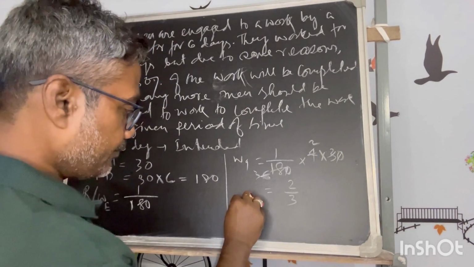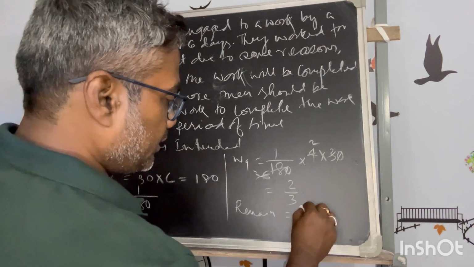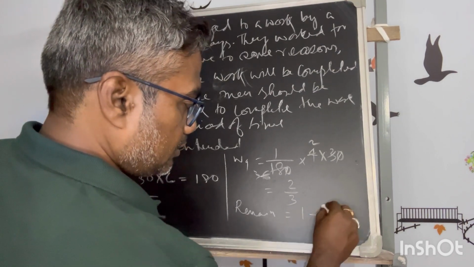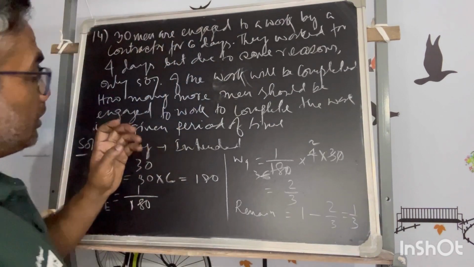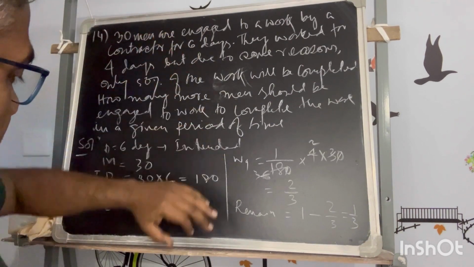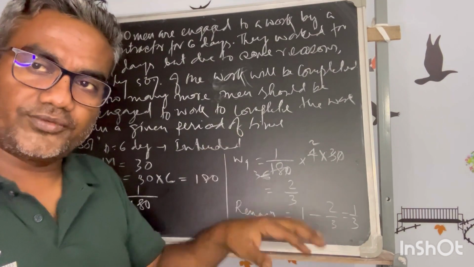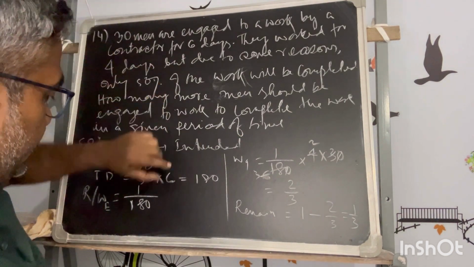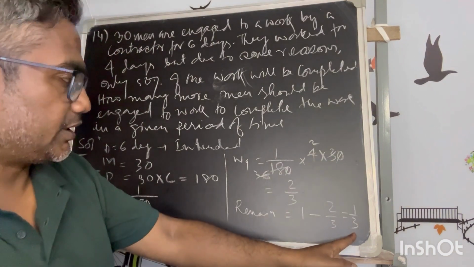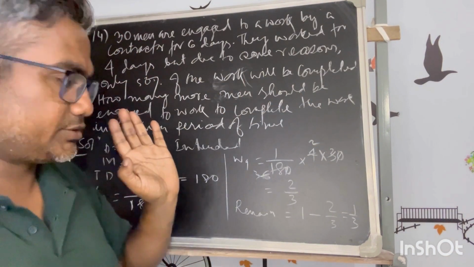So the remaining, as per the intended one, is 1 minus 2/3, since the total work is 1 and 2/3 is done, so 1/3. I am assuming they work at the same efficiency every day. So this 1/3 can be completed by 30 manpower in the remaining 2 days, that's for sure.